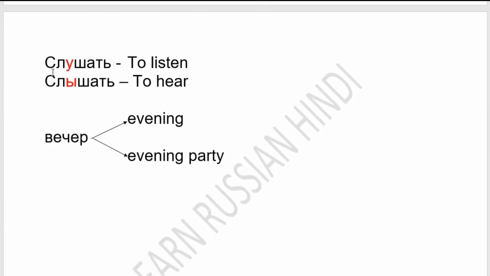Now another two verbs, slušat and slyšat. Slušat means to listen and slyšat means to hear. So what is the difference in English between to listen and to hear? To listen means to listen to the radio, to listen to a concert, but to hear means something you are perceiving. So slušat means to listen, slyšat means to hear. Večer can be taken in two senses: evening, or evening party also.